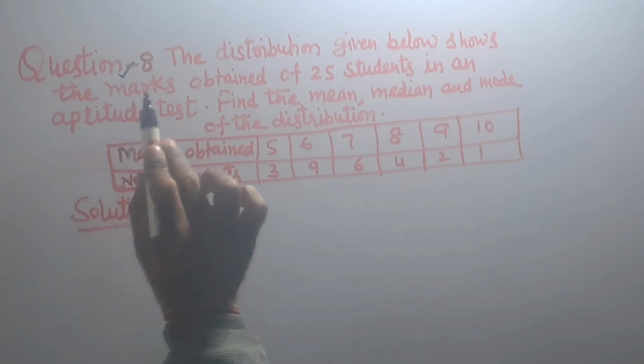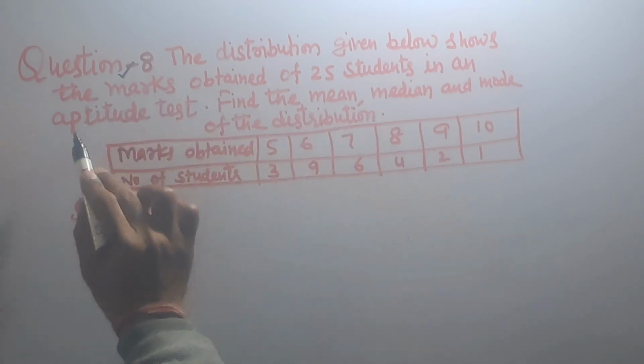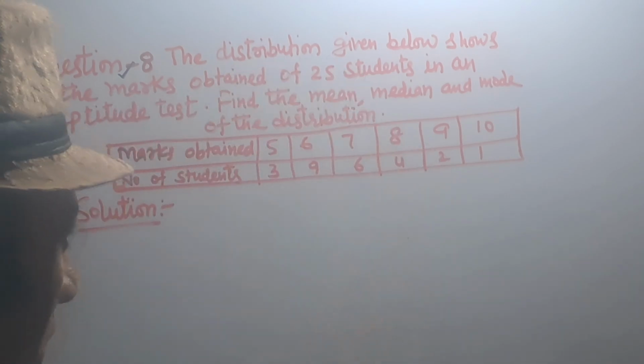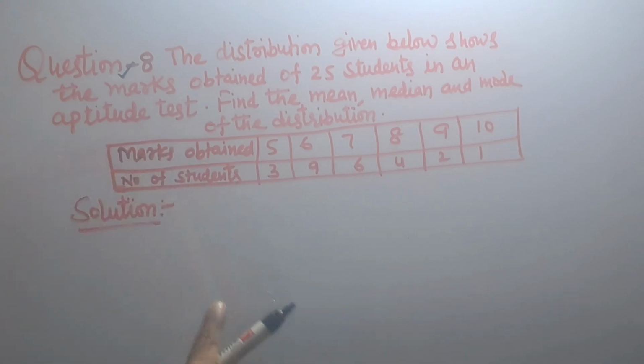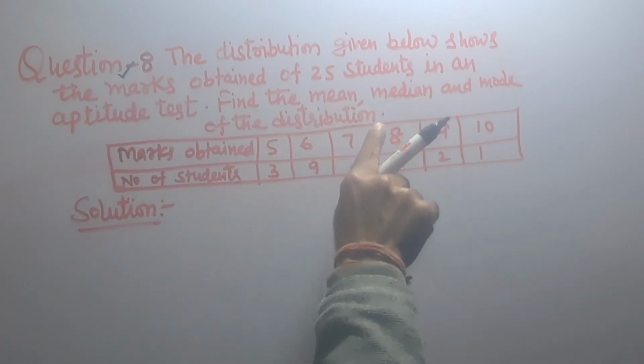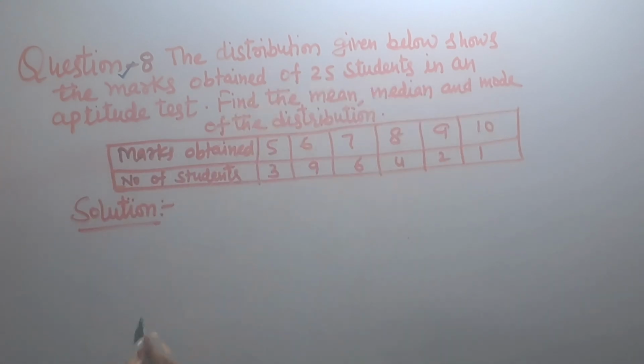Question number 8. The distribution given below shows the marks obtained of 25 students in an aptitude test. Find the mean, median, and mode of the distribution.